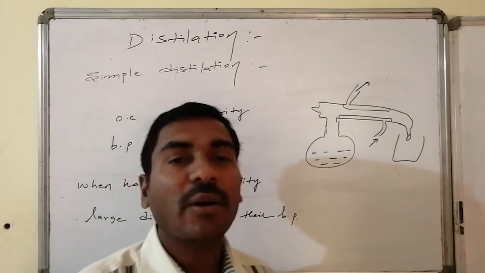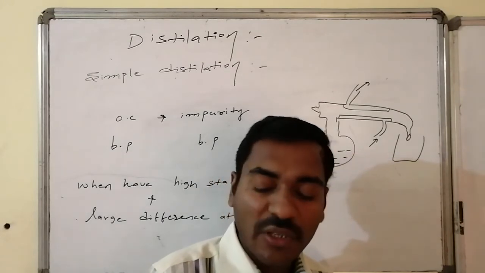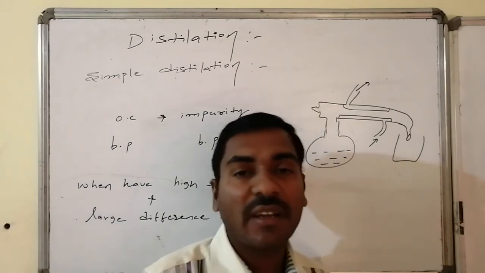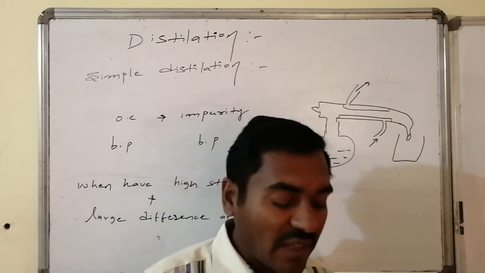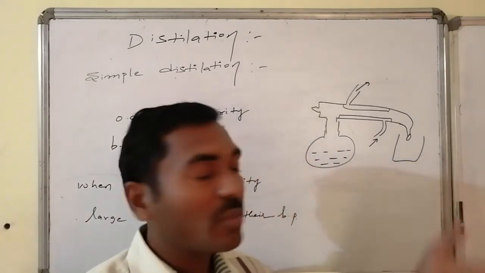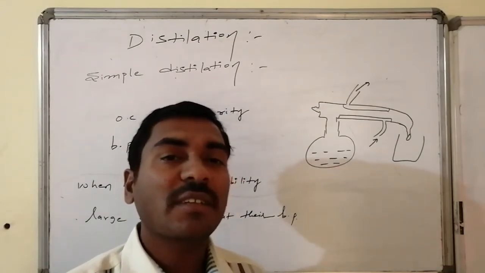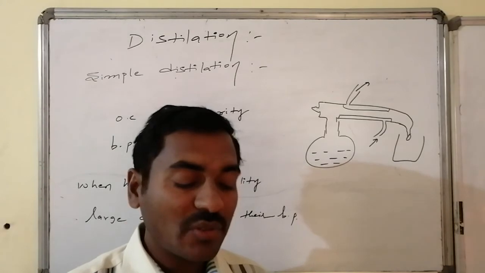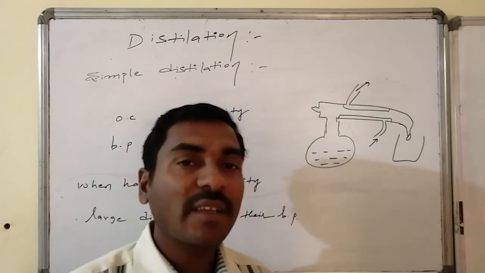There won't be any kind of decomposition, and moreover this process is executed if they have an appreciable change in their boiling points. If they have little change, then the other compound can also undergo distillation. Thus the distillation process is executed for liquid organic compounds having higher stability and maintaining an appreciable difference in their boiling points.